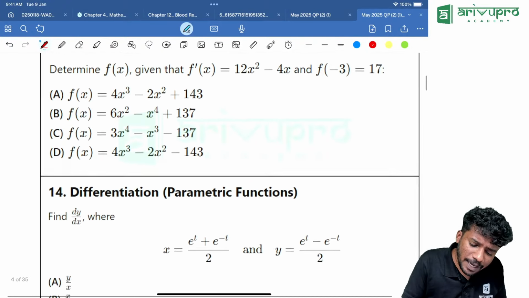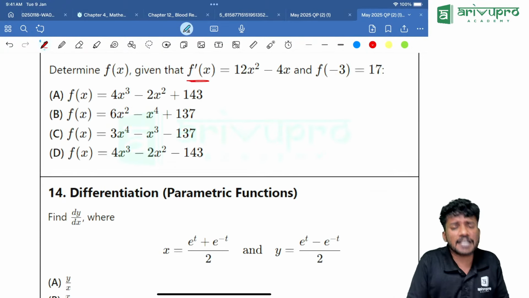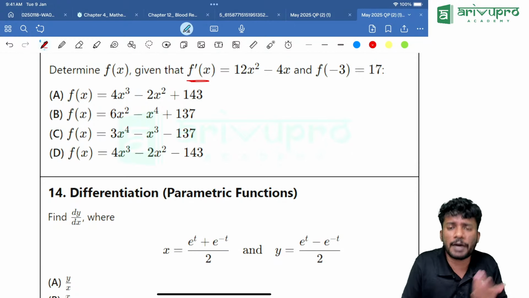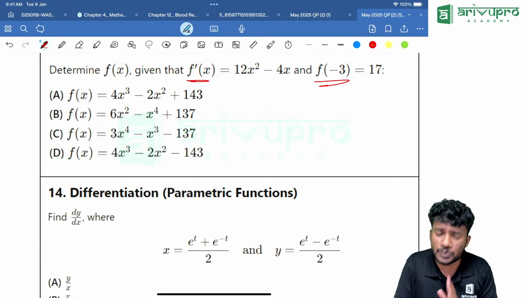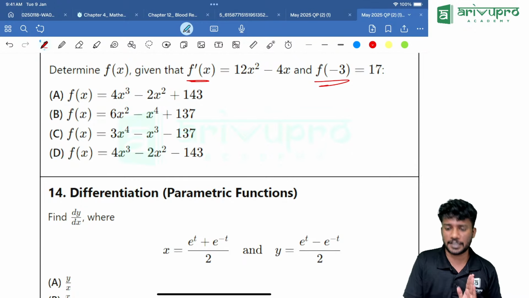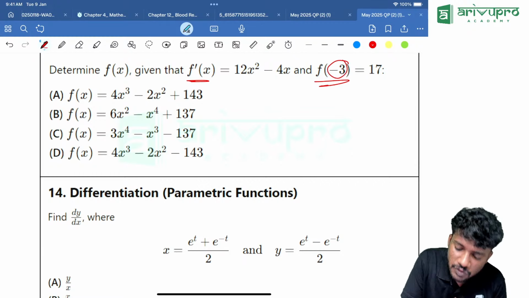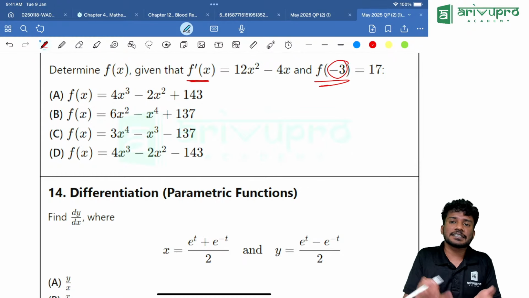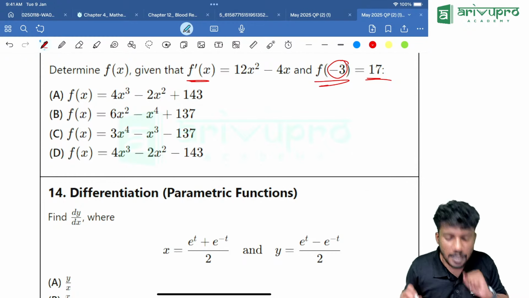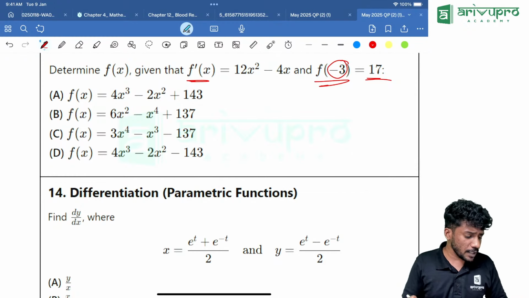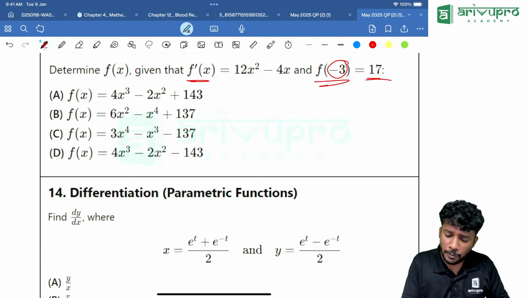Now, determine f of x given that f dash of x is equal to 12x square minus 4x and f of minus 3 is equal to 17. The easiest method is substituting minus 3 instead of x in the given options. Whichever option gives you 17, that's our answer. Now look at option A. Instead of x cube, we are putting minus 3. That means minus 3 cubed, 4 times it.